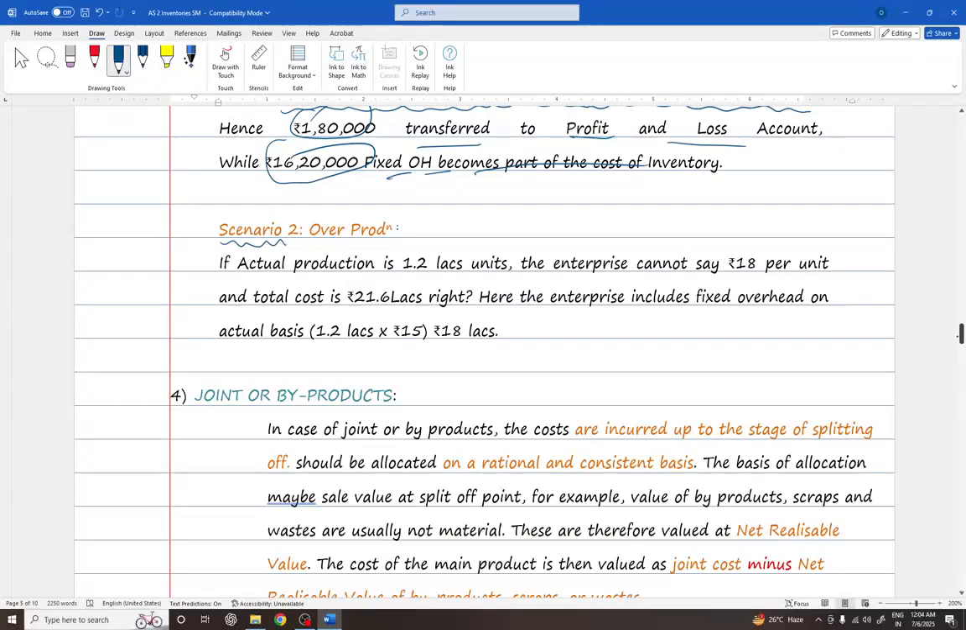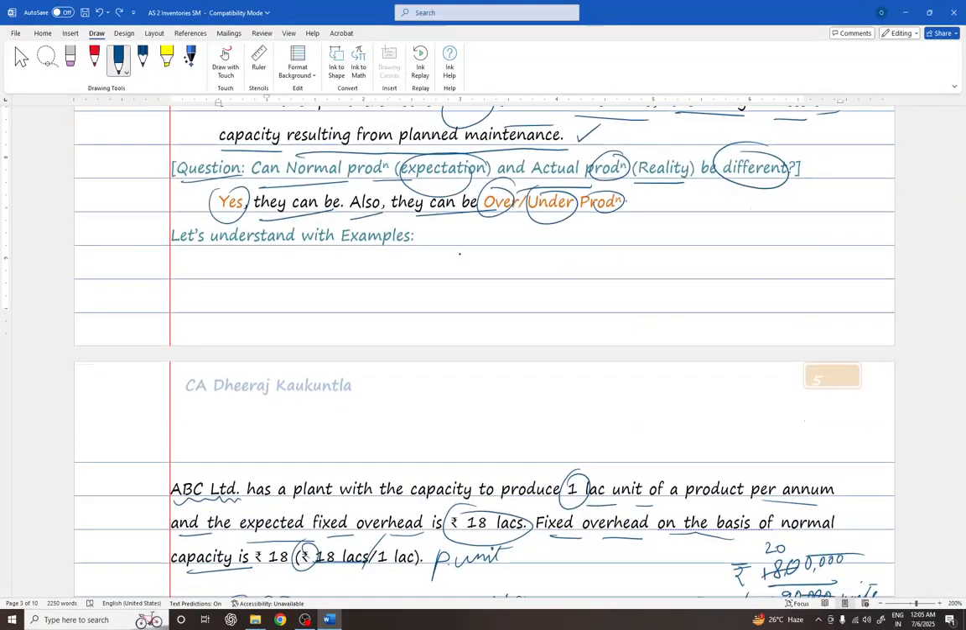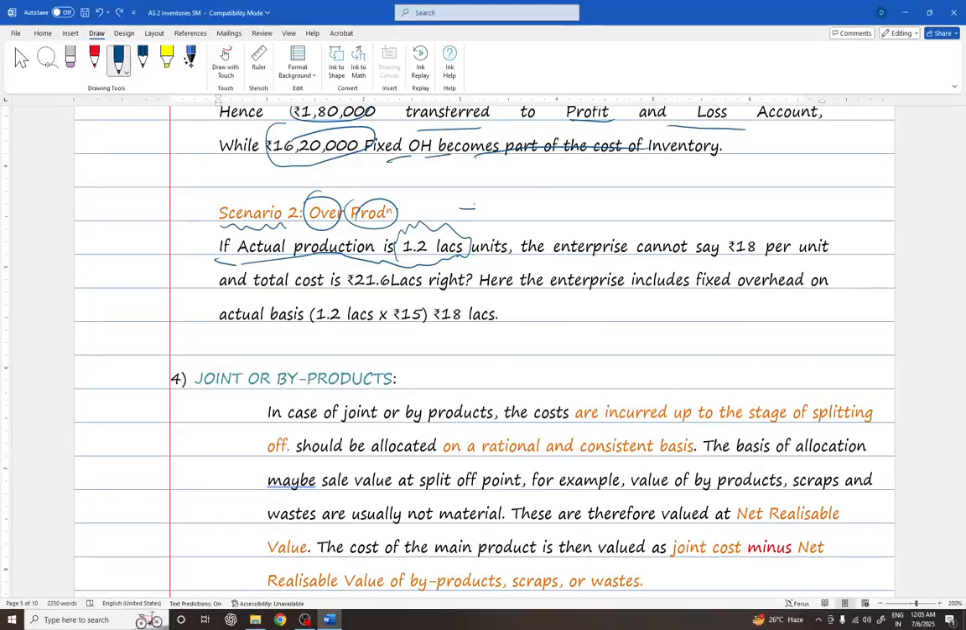Now, scenario 2, overproduction of material. If actual production is 1.2 lakhs, which is greater than 1 lakh units, the enterprise cannot say that rupees 18 per unit will be charged and the total cost will become 21 lakh 60,000, right? If we have decided that rupees 18 is charged for every unit, don't you think the total becomes 21 lakh 60,000?